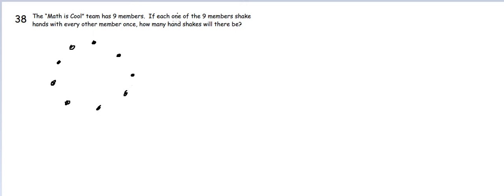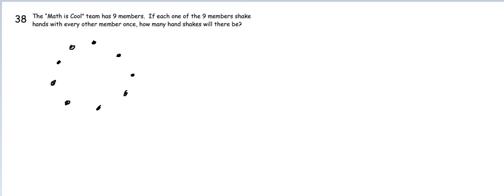One thing that's important to observe is if A is connected to B, or rather A shakes hands with B, then B has already also shaken hands with A. Or in other words, the handshake goes both ways. And that's important because that significantly changes our answer. Let's now try to draw this out.